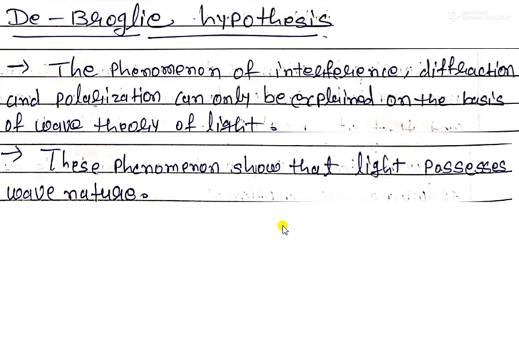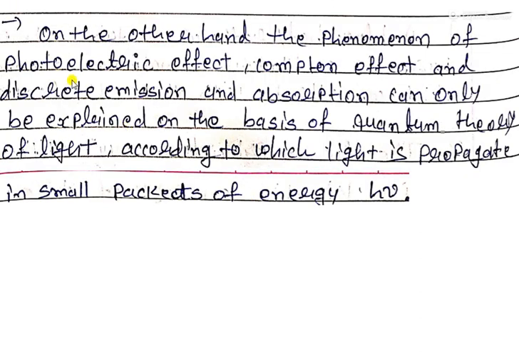The photoelectric effect, Compton effect, and discrete emission and absorption can only be explained on the basis of the quantum theory of light, according to which light propagates in small packets of energy, h nu. We discussed this equation in our previous lecture.